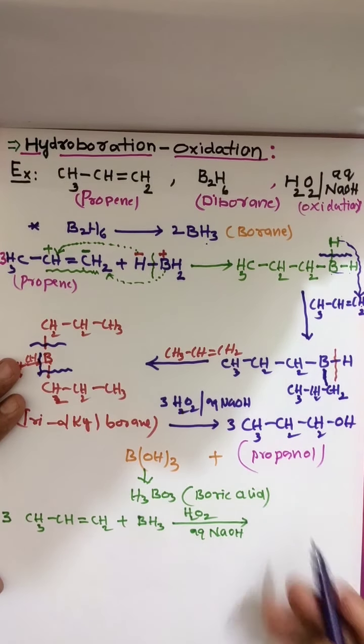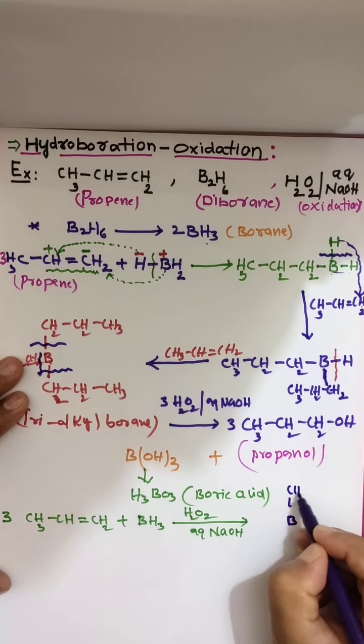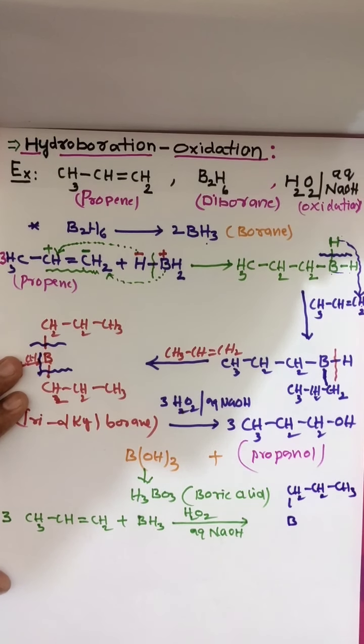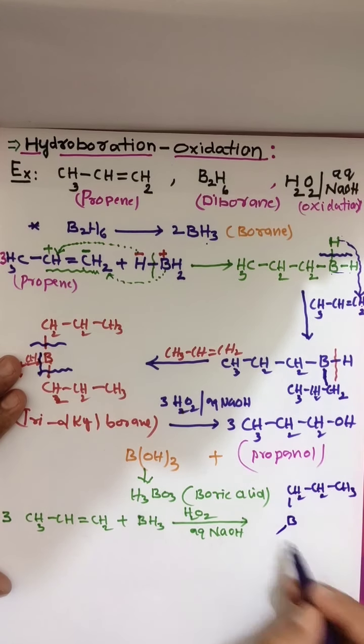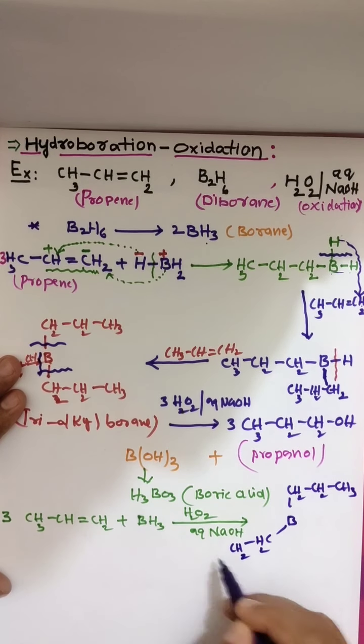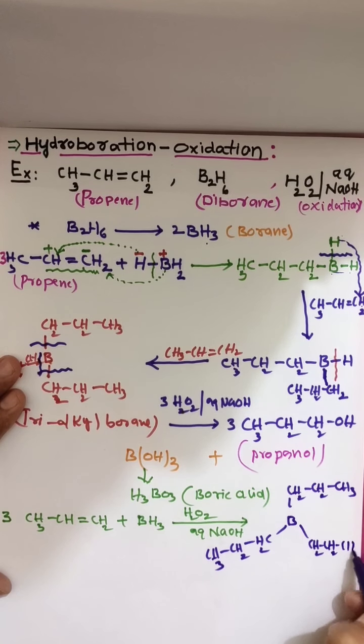Simply remember, you take boron and here one alkyl group, one alkyl group, and one alkyl group.